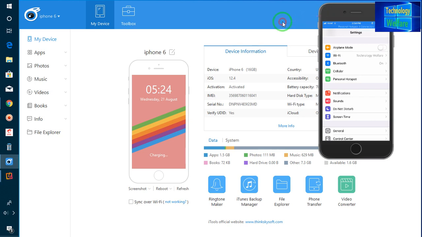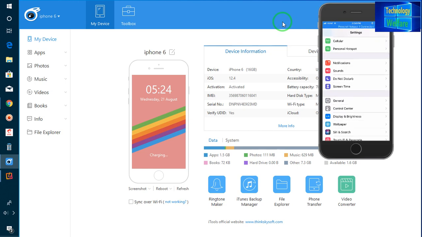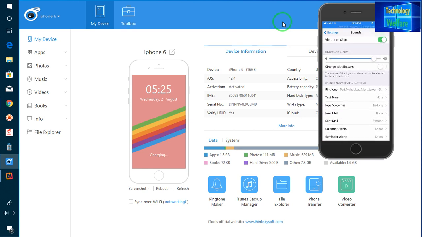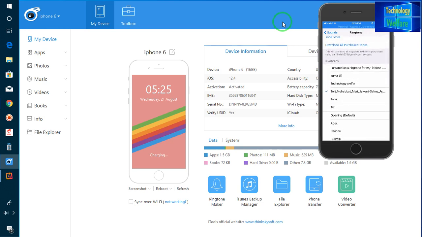Now here, guys, at the moment when I go to Settings and click on Sound, and then click on Ringtone, you can see whatever custom ringtones I have imported here, from here to here. Now I would like to import one more song here and set it as a ringtone. So how will I do it?